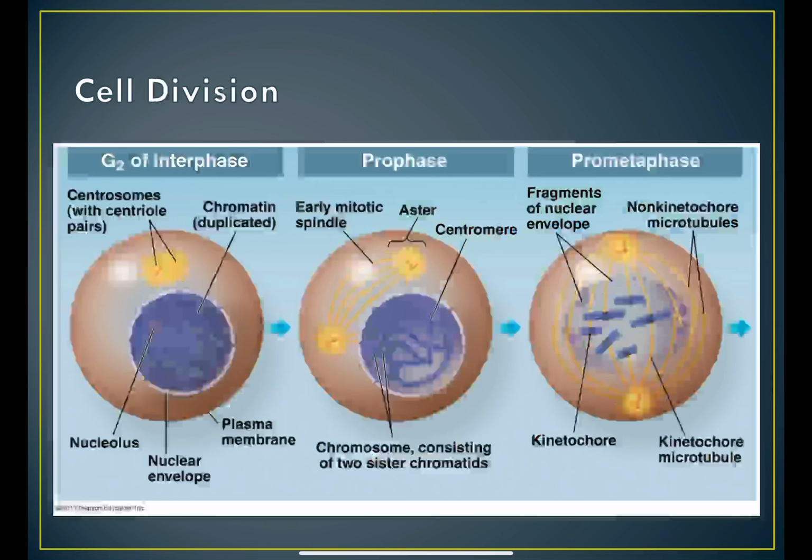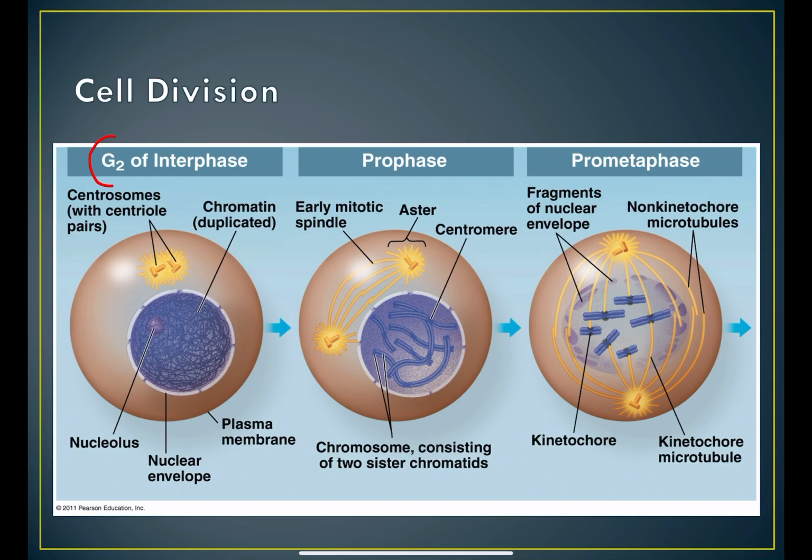In interphase, this is G2. So that means it's already done G1 and S. The DNA has already been synthesized. It's already been copied. So here we have this chromatin. Remember, it's not coiled up into chromosomes yet. But because it's already past that S synthesis phase, it's already been duplicated. Okay?